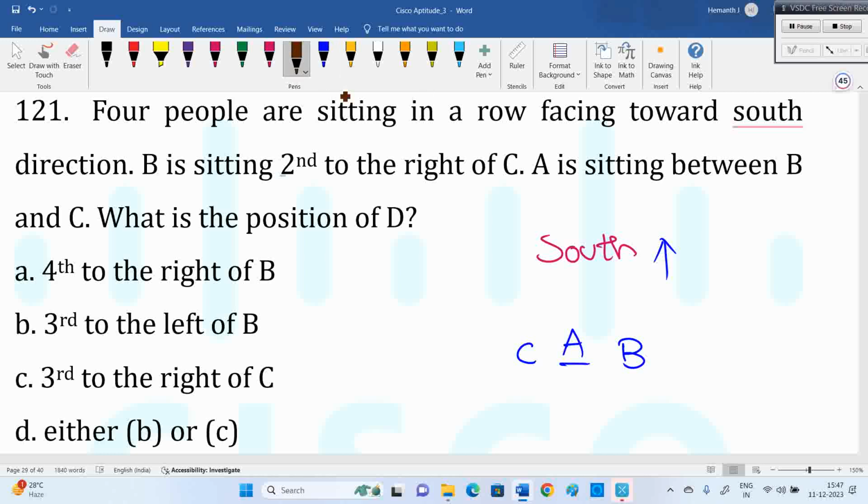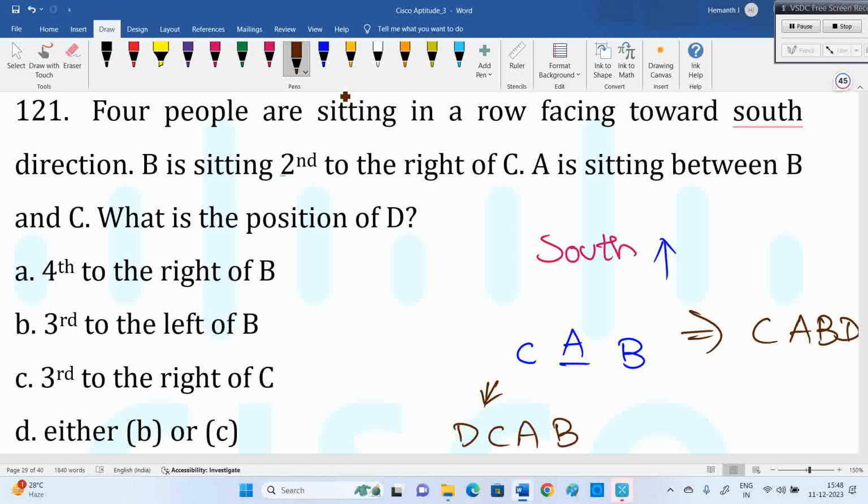D can be on this side, it can be CABD, or it can be DCAB. Third to the left of B: for B, first left, second left, third left.